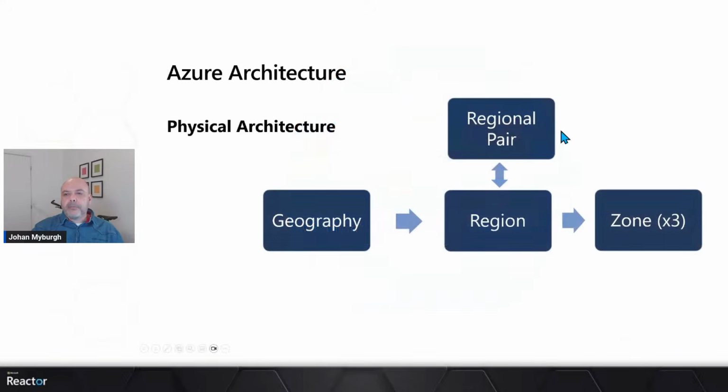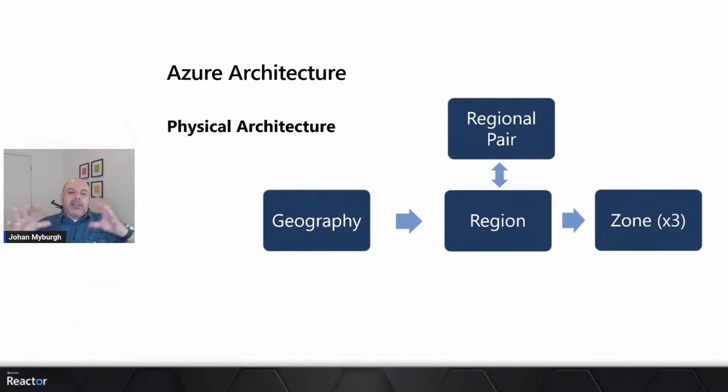Okay, so if I can just summarize your Azure physical architecture at a high level, we actually have something that sits above regions called a geography. We've essentially split the globe into 5 different geographies. There's the Americas, there's Europe, there's Africa, Middle East, and there's Asia Pacific, right?